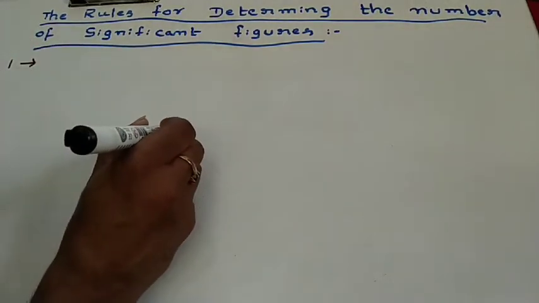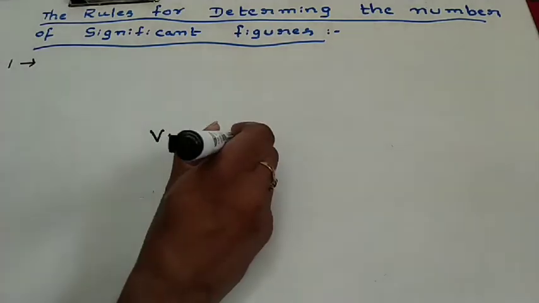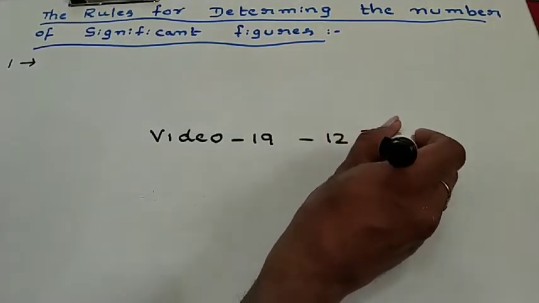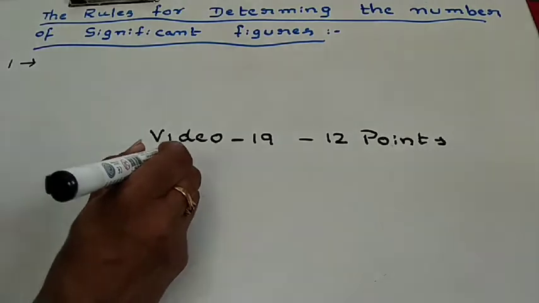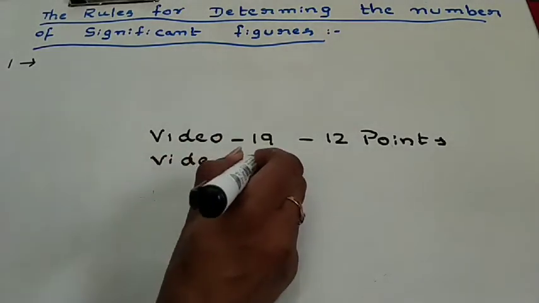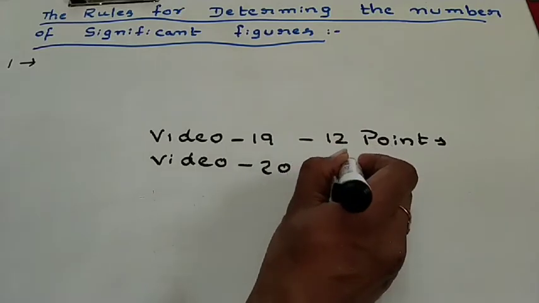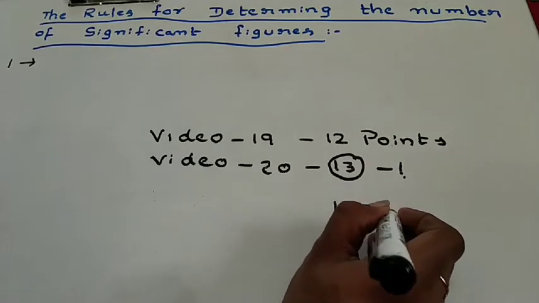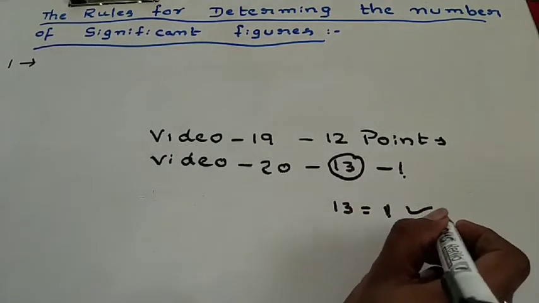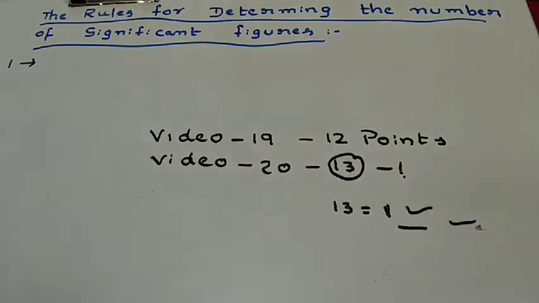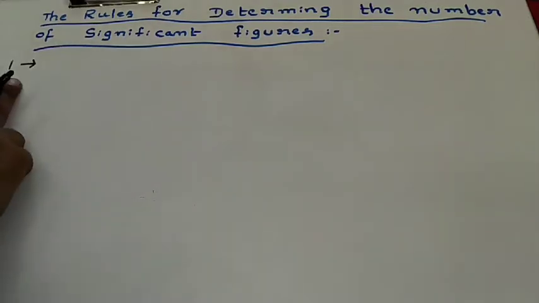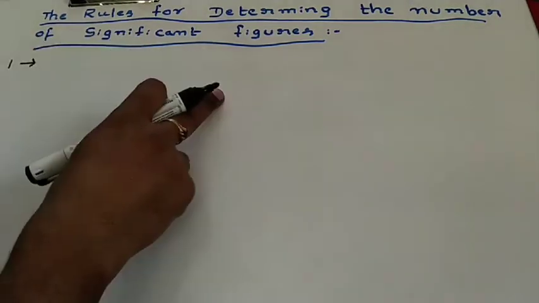That means in video number 19 we discussed up to 12 points. This is video number 20. Now we are not starting from 13. Once again we are starting from point number 1. That means 13 is equal to 1. We have to imagine it like this. So please mind the gap and follow properly. Point number 1 means this is the 13th point in video number 19, or point number 1 in video number 20.